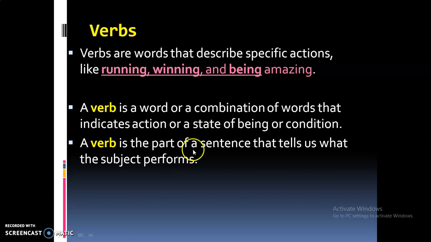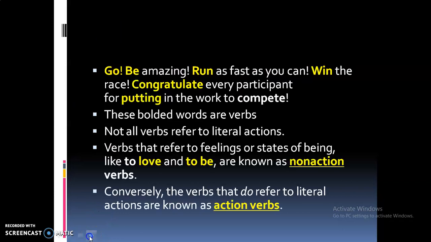A verb is the part of a sentence that tells us what the subject performs. Like, go, be amazing, run as fast as you can. In these sentences, go is a verb. Be amazing, so be is a verb. Run as fast as you can, run is a verb. Win the race, so win is a verb. Congratulate every participant for putting in the work to compete. So these bolded words are verbs.